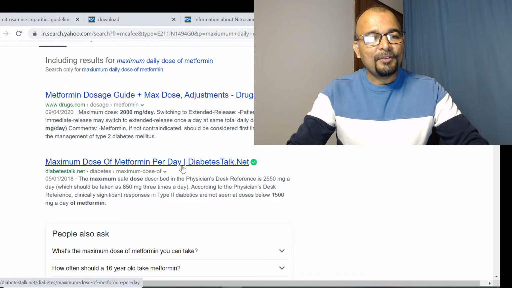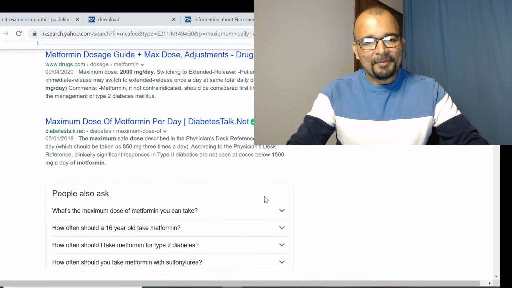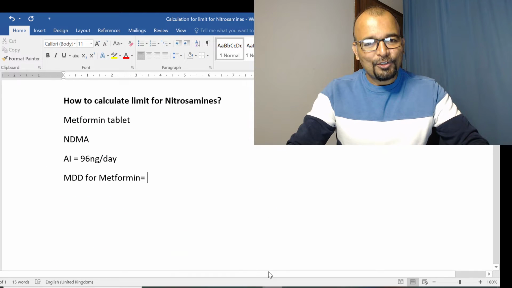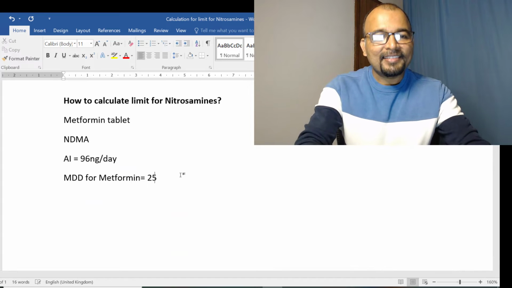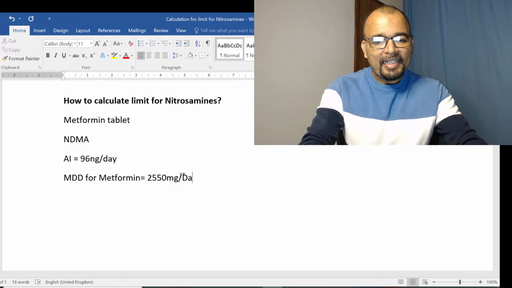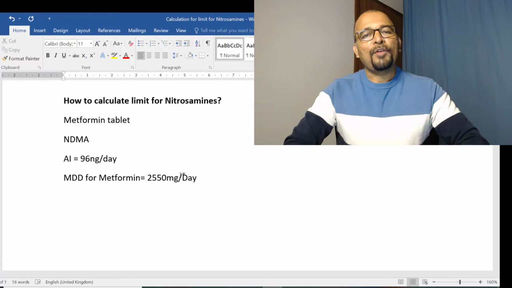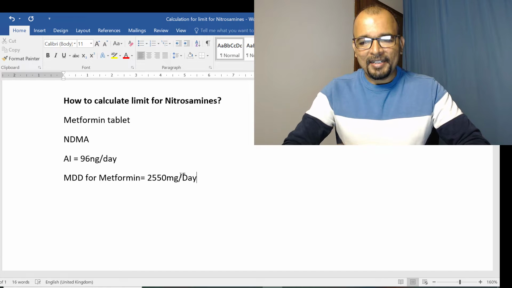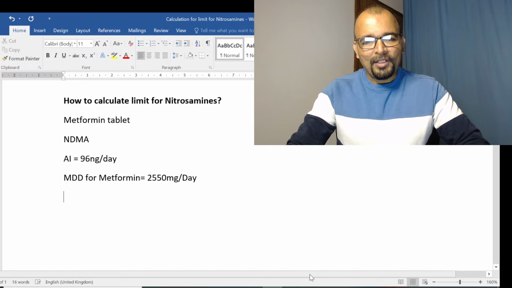Let me check with this, and it is written over here that it is 2550 milligram per day. So I'll consider that as a true value, and let us put over here that the maximum daily dose of metformin is 2550 milligram per day. Now what is the calculation formula?